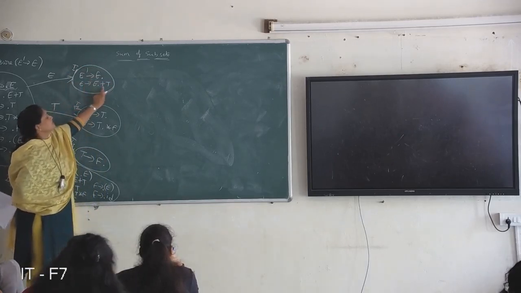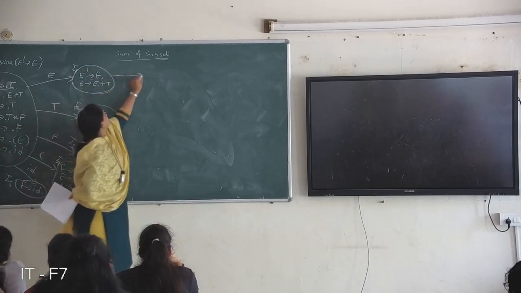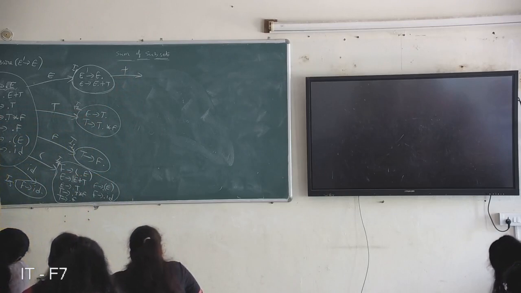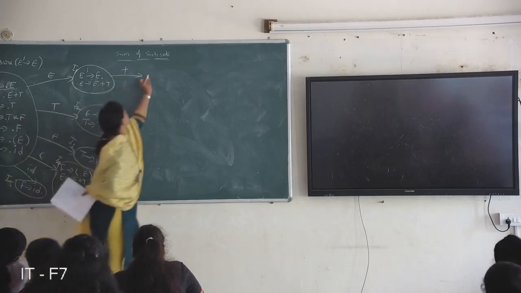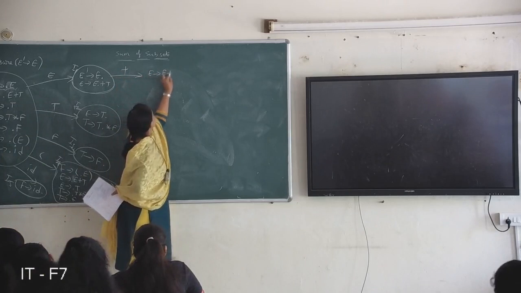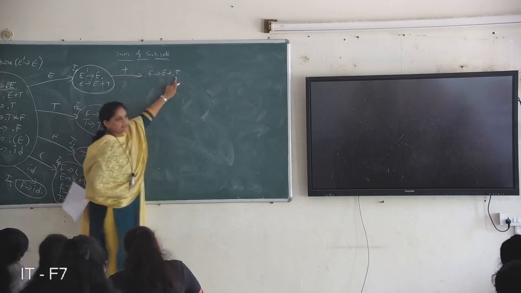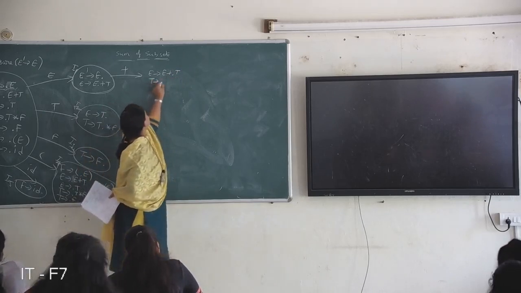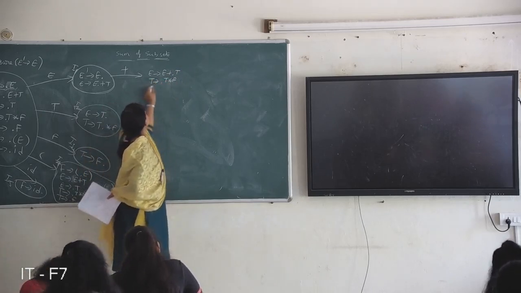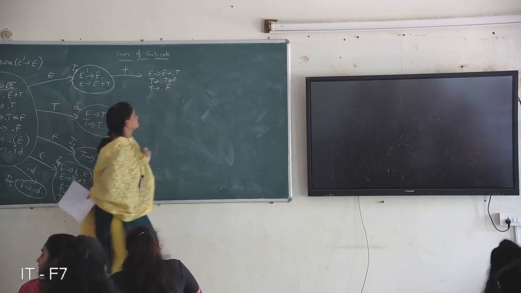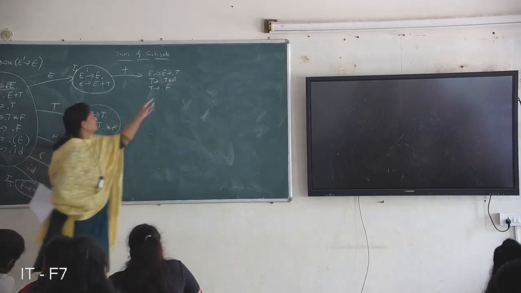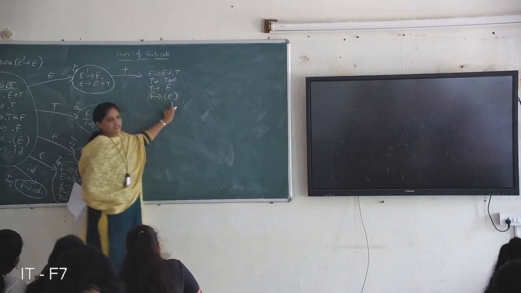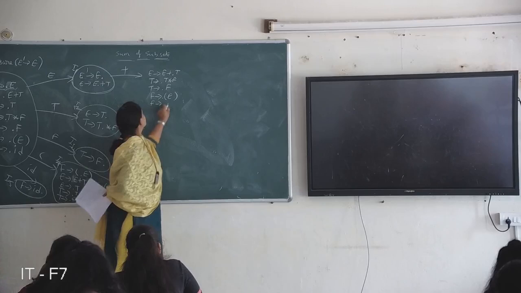Here, after the dot plus is there, so you can do a transition on plus. So this is nothing but E derives E plus dot T. Again after the dot a non-terminal occurs, so write all T productions: T derives dot T star F, T derives dot F. And again F is there: F derives dot open brace E closed brace, F derives dot ID.